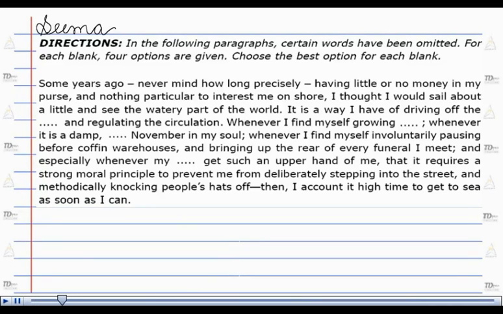Directions. In the following paragraph, certain words have been omitted. For each blank, 4 options are given and we have to choose the best option for each blank. For this particular question, we are looking for an option to be filled in this blank.